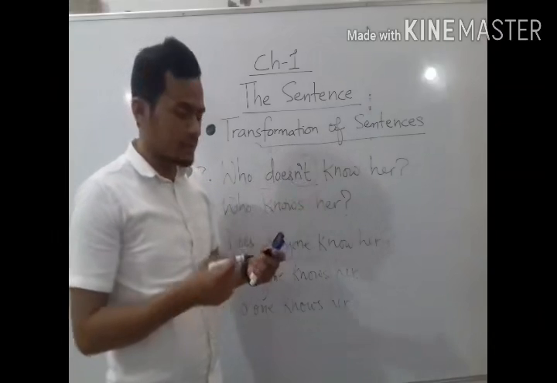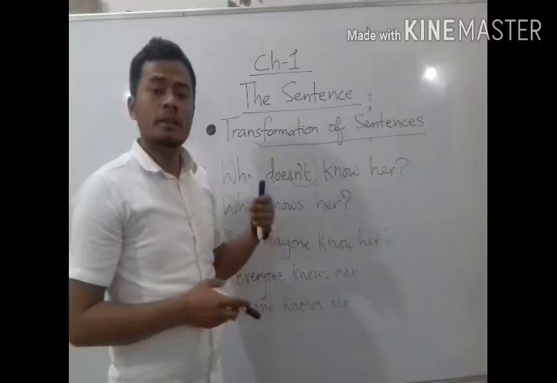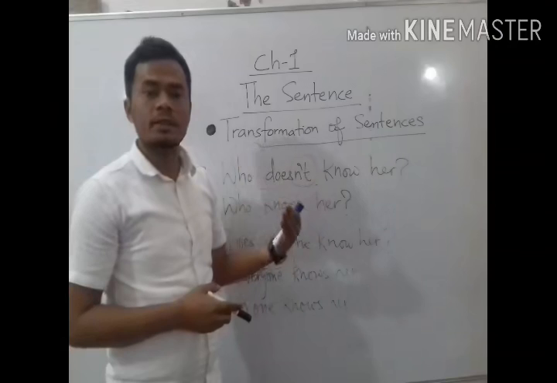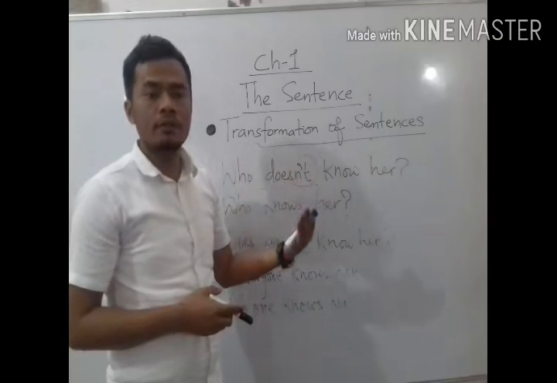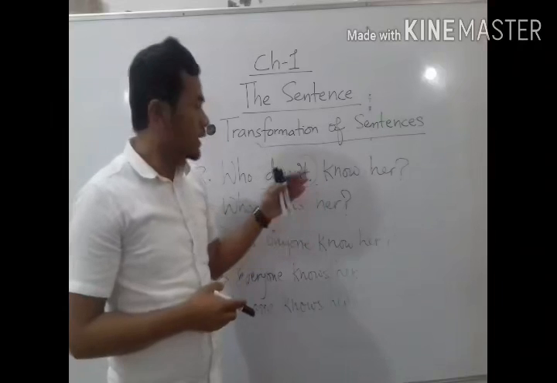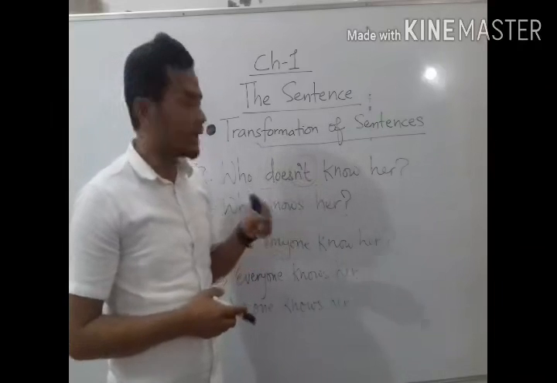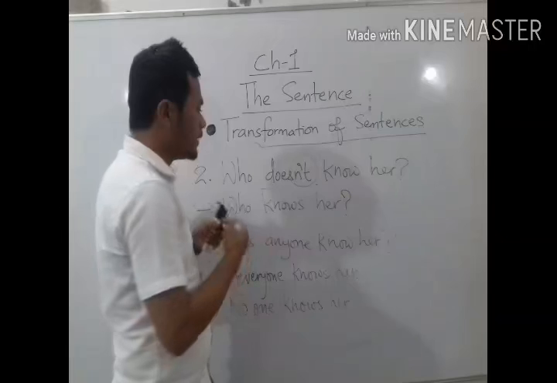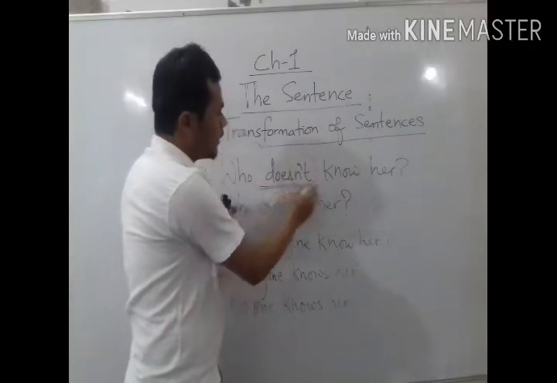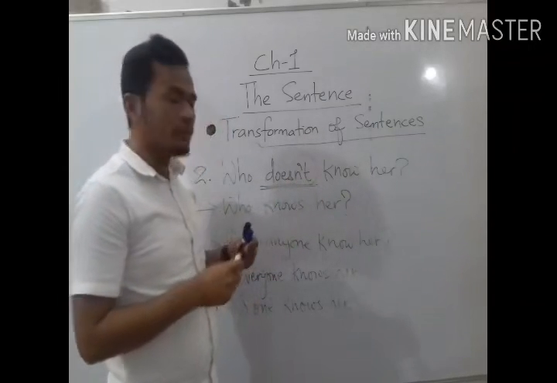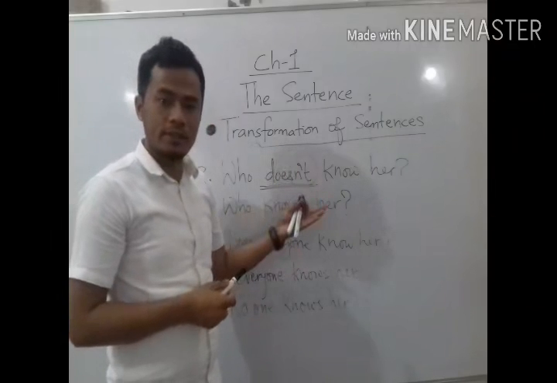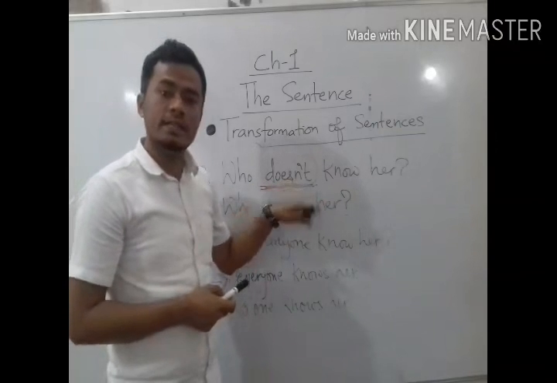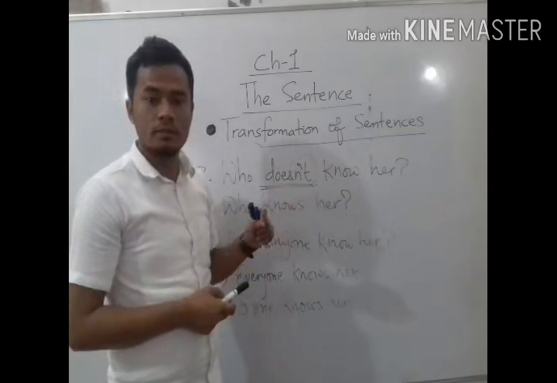Whenever we change the sentence into a negative sentence, if that sentence has no helping verb, in that case we need to put the group of do verbs, like we have used here, does not. Why have we used doesn't here? Because if you change this sentence into an affirmative sentence, you have to change this interrogative sentence into an affirmative sentence.